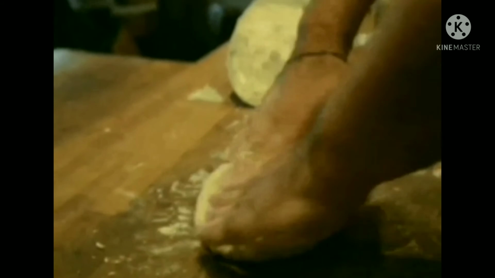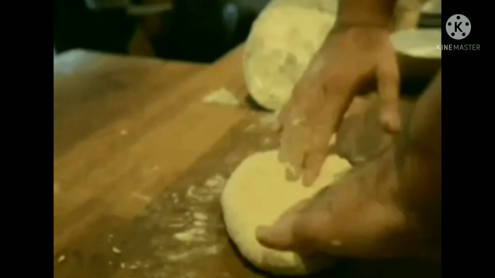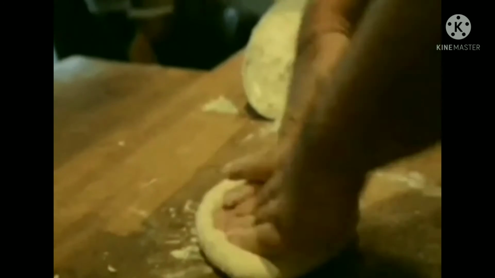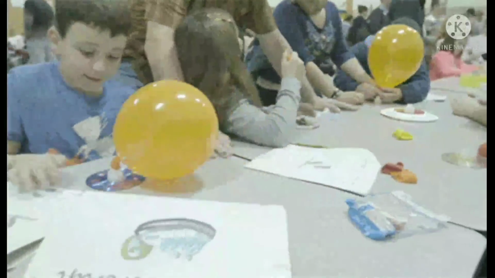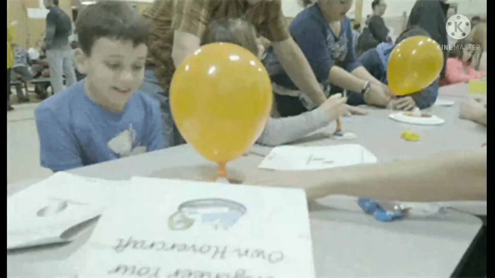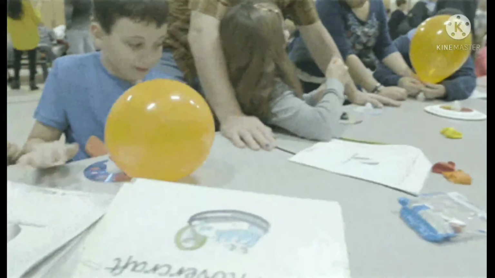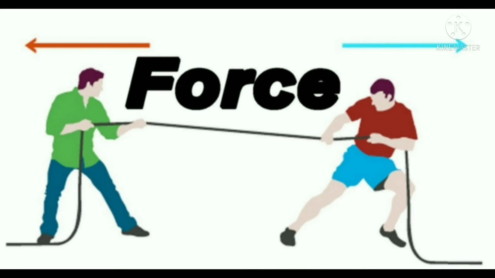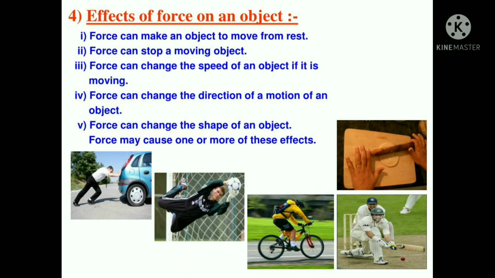Third example, while making chapatis, we change the shape of the dough by applying force with our hands. Fourth example, the shape and size of a balloon changes when it is filled with air because the air exerts force on the walls of the balloon from inside. Therefore, we can conclude that force is a push or pull which produces effects on the shape and size, motion, direction and speed of an object.